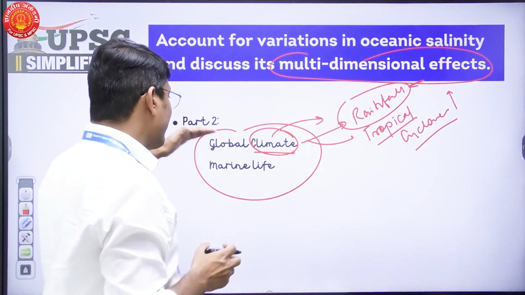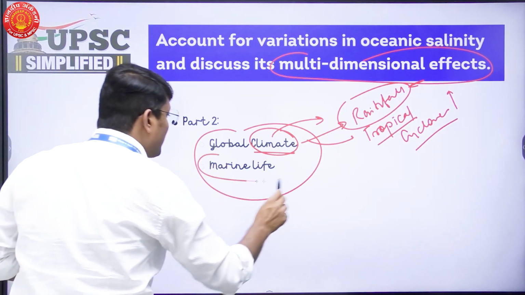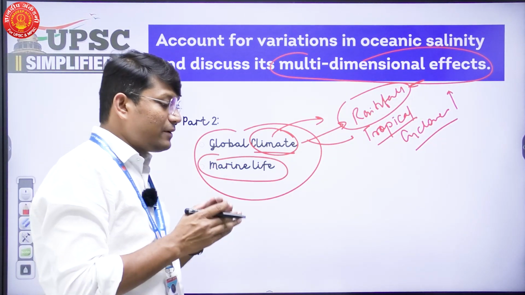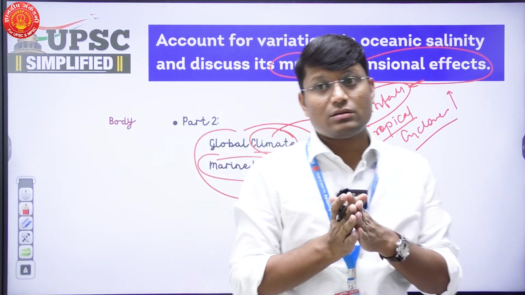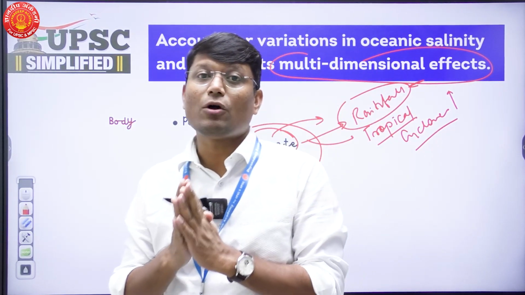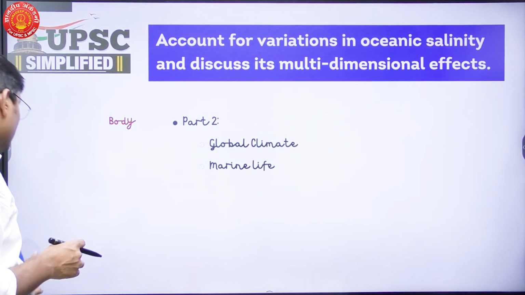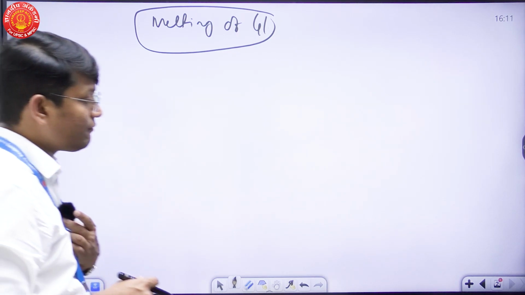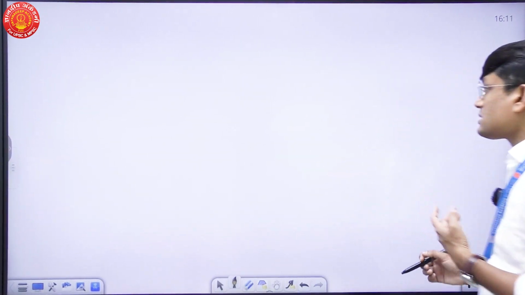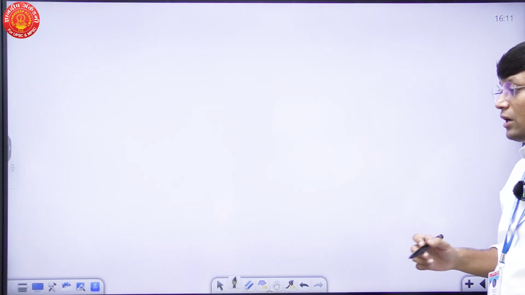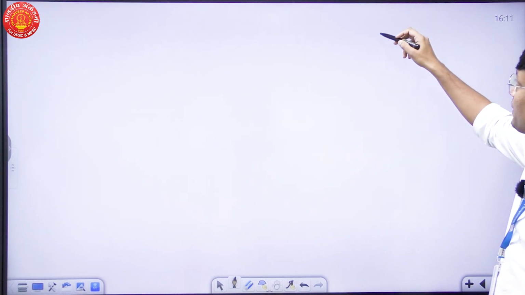Fine. Now, having addressed that part, there is another part, that is marine life. Now, if salinity varies, there will be a multi-pronged effect on marine life. Why are we saying that? We need to understand the life of marine animals or marine species.